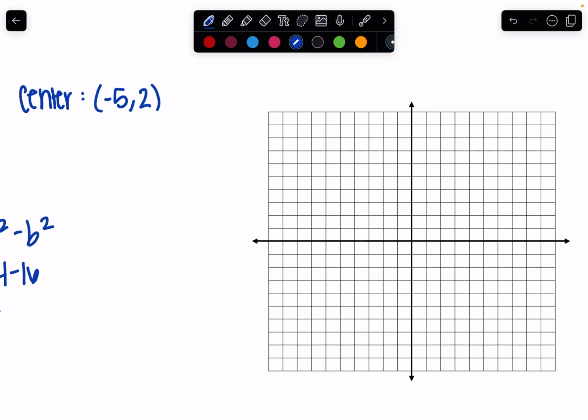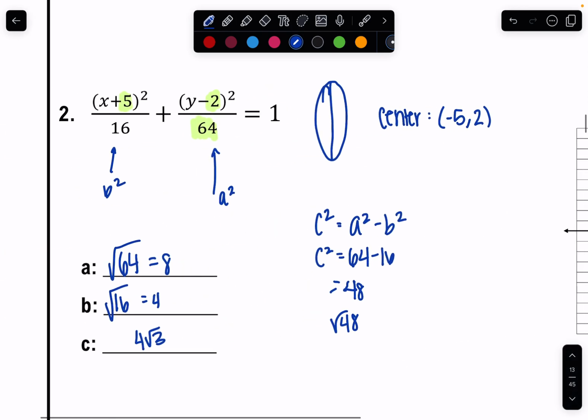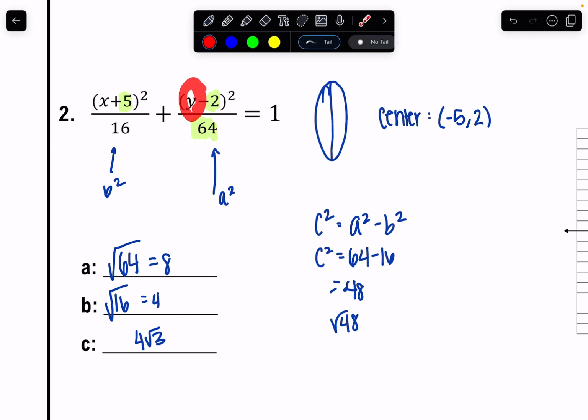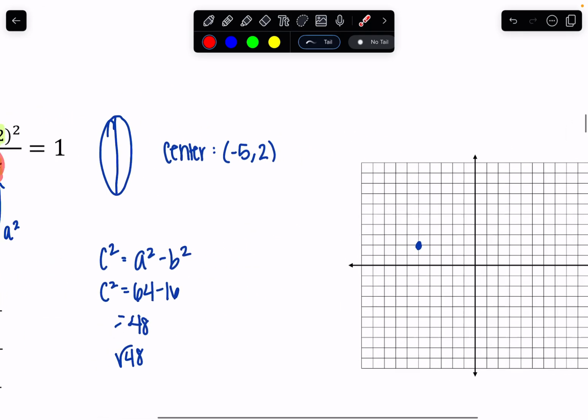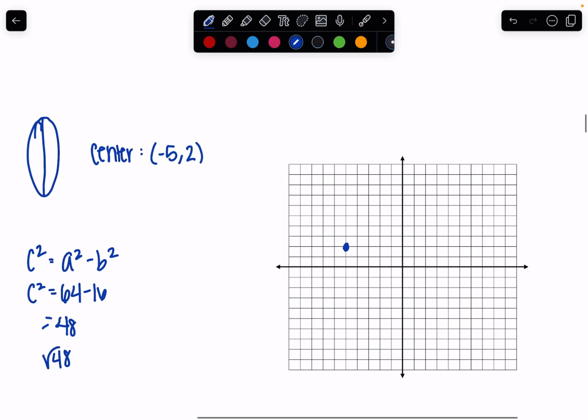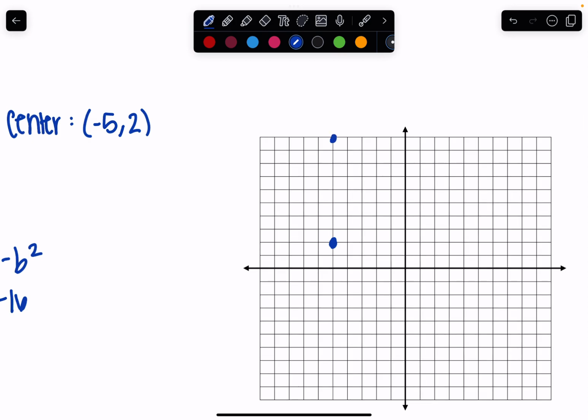So I'm going to go to the right, or sorry, left, 1, 2, 3, 4, 5, up, 1, 2. So here would be my center. And now my A value. That is no longer distance moving to the left or to the right. It is now distance along the y-axis because that A is underneath the y. So I want to go up 8 spaces and down 8 spaces. So I'm going to go up 8 and I'm going to go down 8.